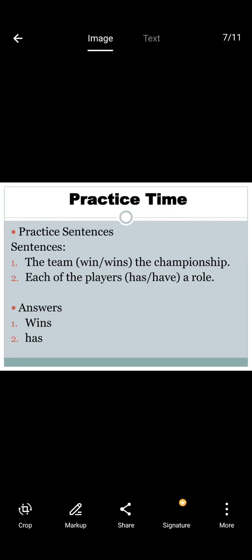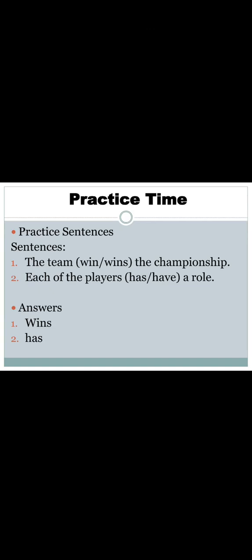In the practice time, I have given some examples here. The sentence: The team wins the championship. Here the team is referred to as singular, so if you take "win" it is wrong; "wins" is correct.